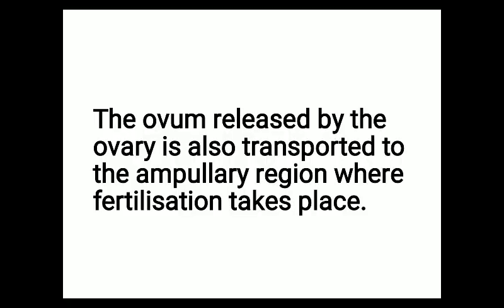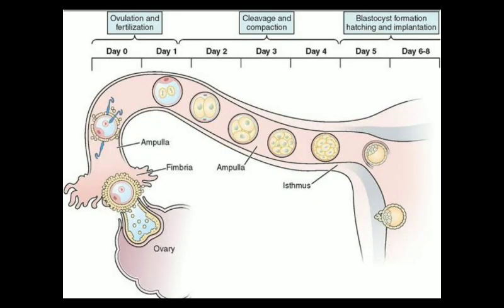The ovum released by the ovary is also transported to the ampullary region where fertilization takes place. So this is the ampullary isthmic junction, and for fertilization, the ovum and the male gamete have to reach the ampullary isthmic junction at the same time. Then only will fertilization take place. Suppose the ovum is released in the oviduct and there is no sperm, then no fertilization takes place.